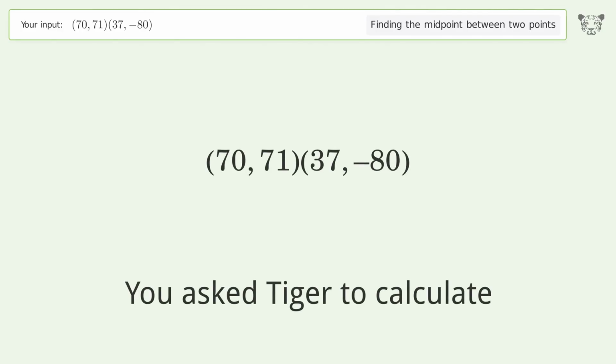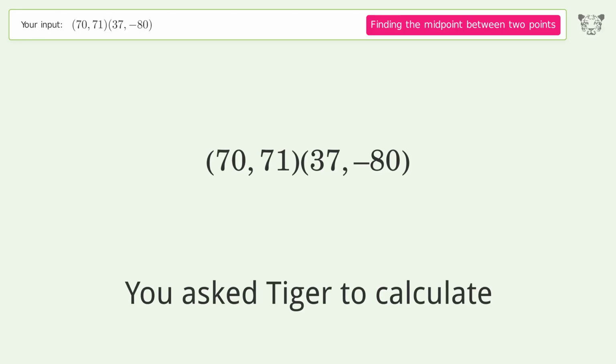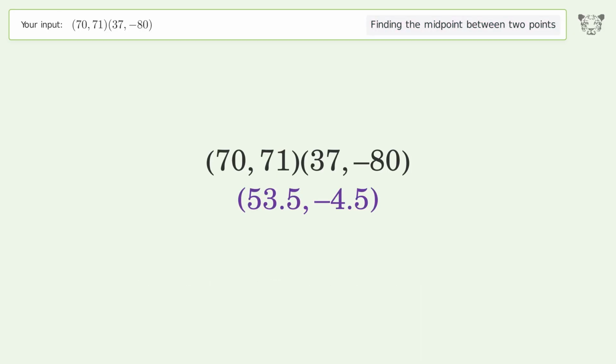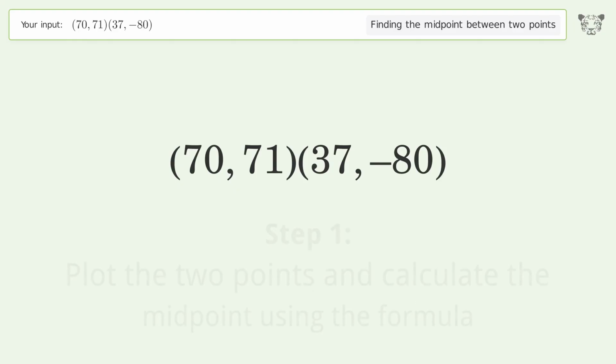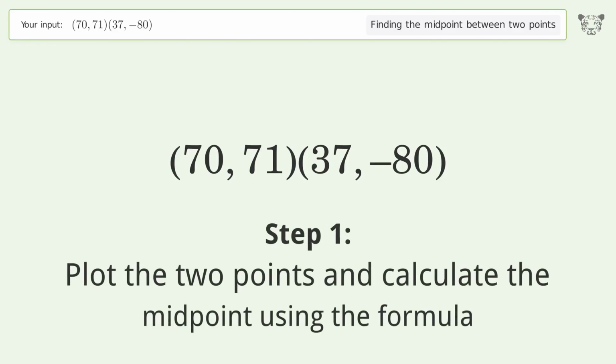You ask Tiger to calculate. This deals with finding the midpoint between 2 points. The midpoint between the 2 points is 53.5, negative 4.5. Let's solve it step by step. Plot the 2 points and calculate the midpoint using the formula.